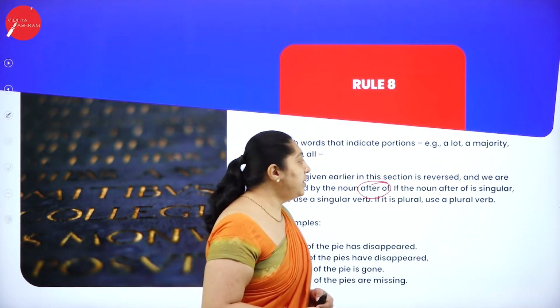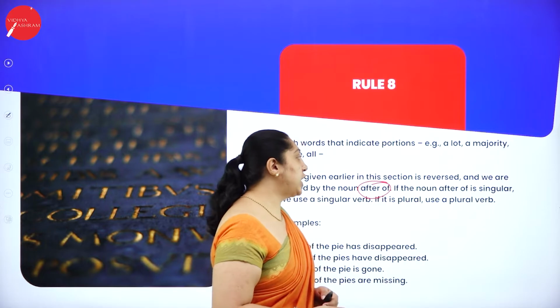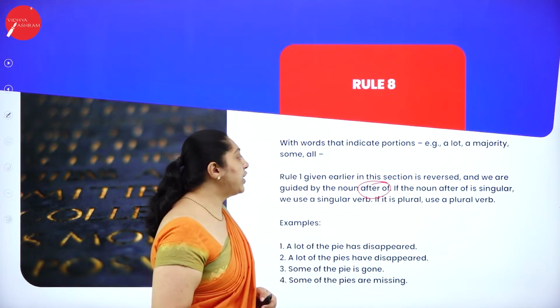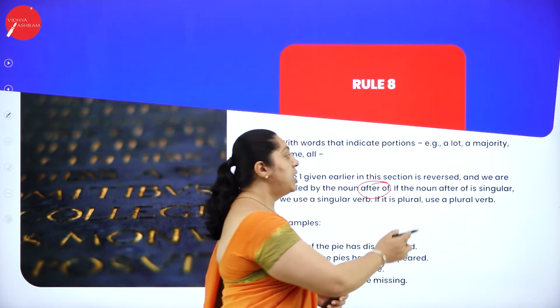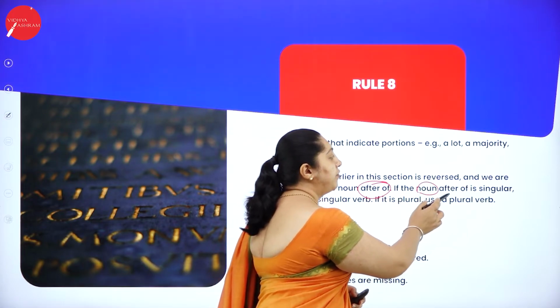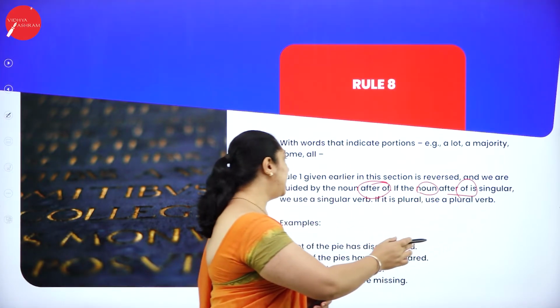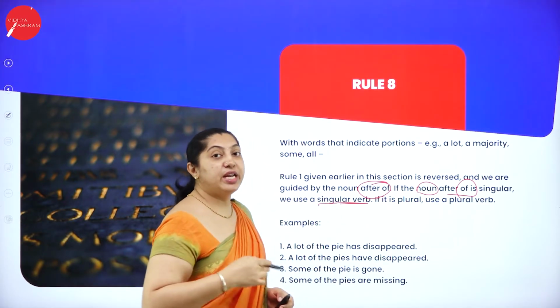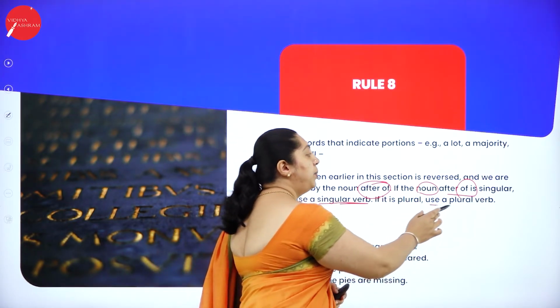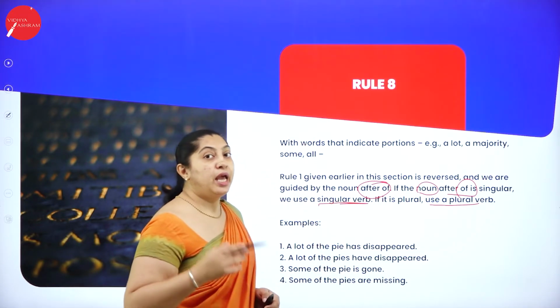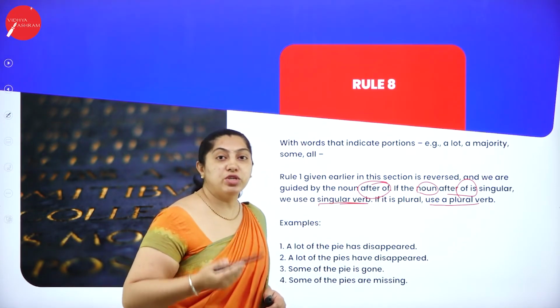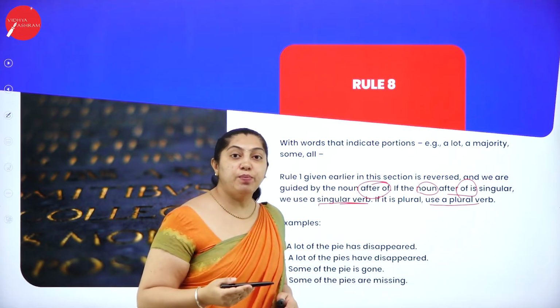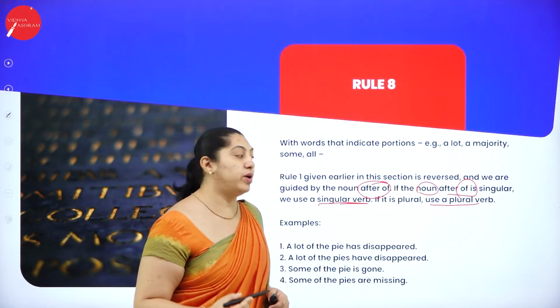If the noun after "of" is singular, we use a singular verb. If it is plural, we use a plural verb. Keep it in mind.